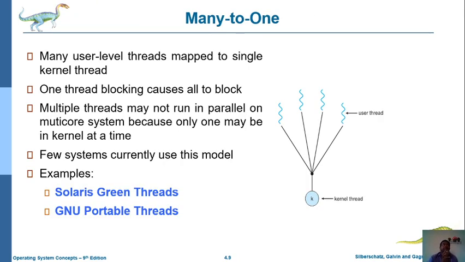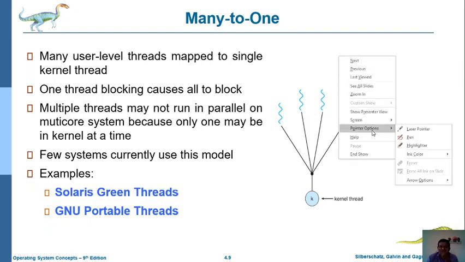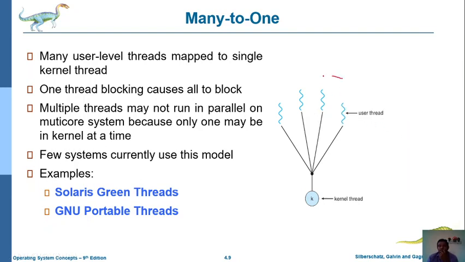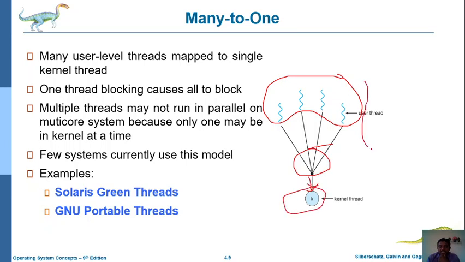Now we observe how to implement the many to one threading model. Here many indicates more user-level threads. More users are using threads for their individual processes, and these are all handled by a single kernel. That's why it is many to one.